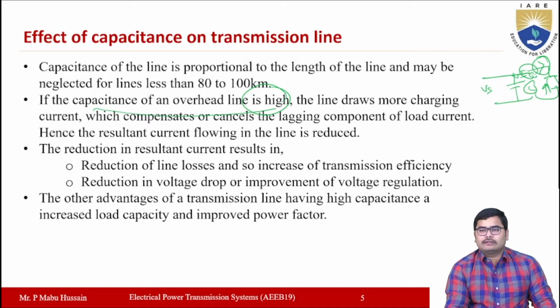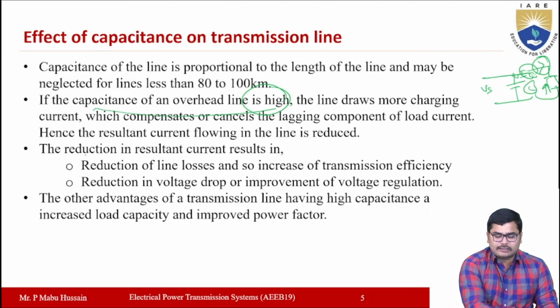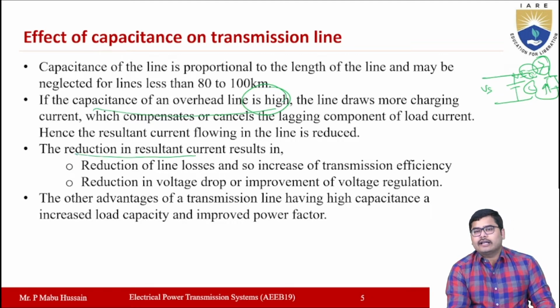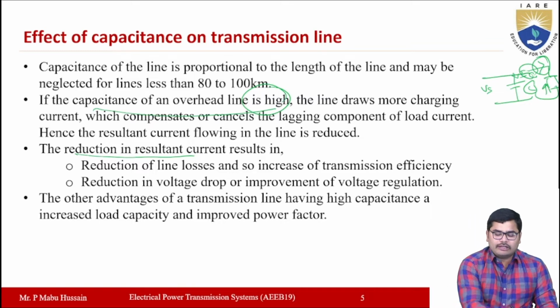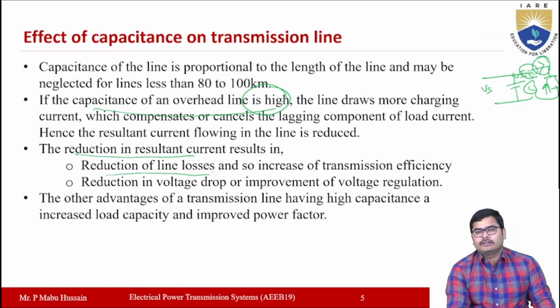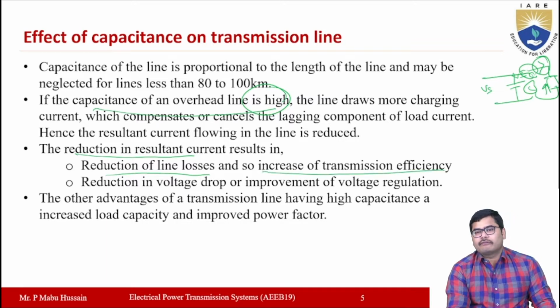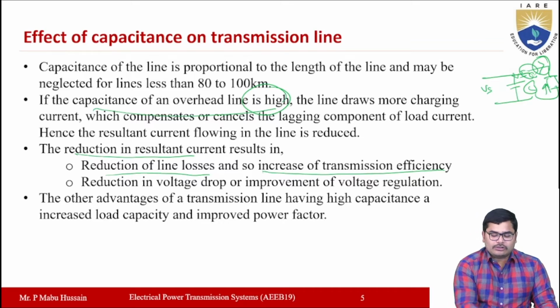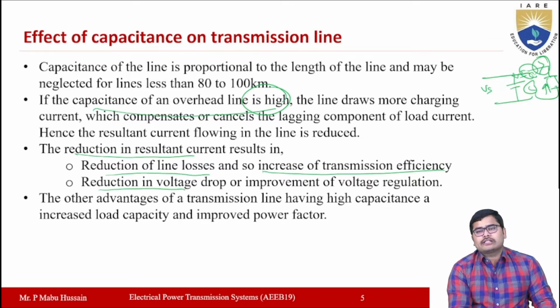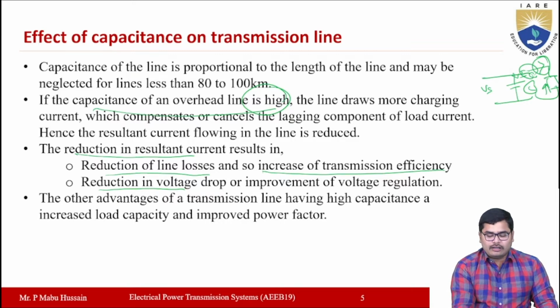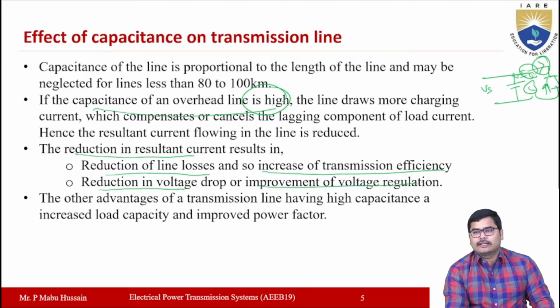When the current in the transmission line decreases, there will be a reduction in the losses, and when losses are reduced, there will be an increase in efficiency. Also, a reduction in the voltage drop will be there if the resultant current is decreased. When voltage drop is reduced, there will be an improvement in the voltage regulation.